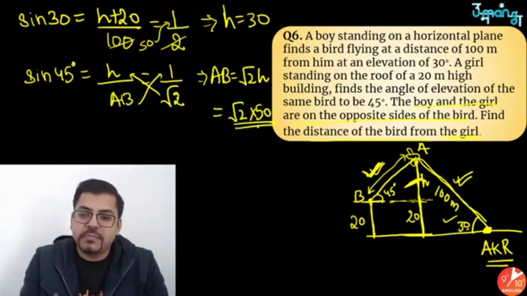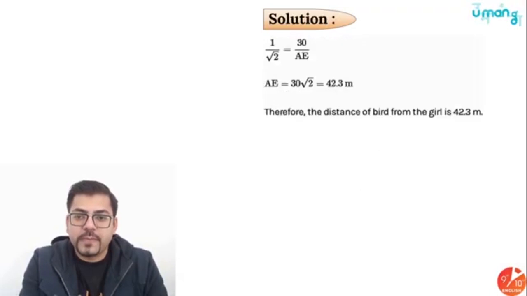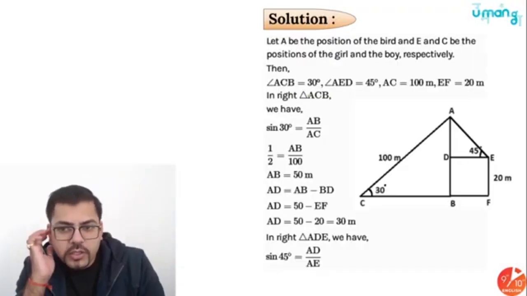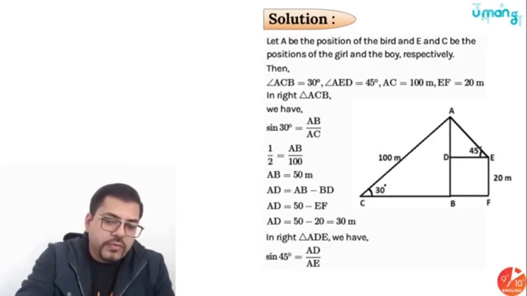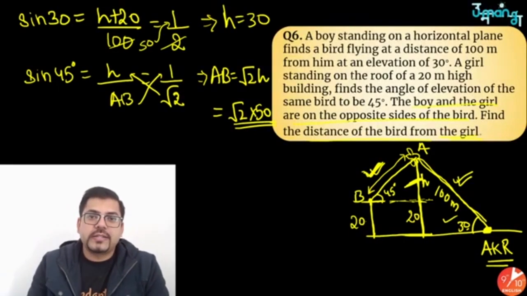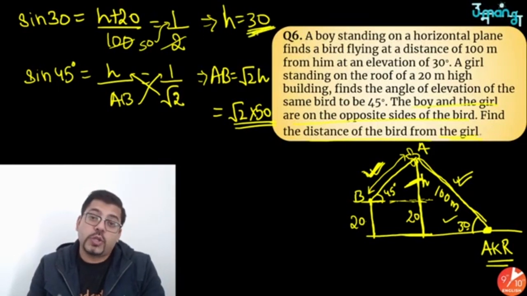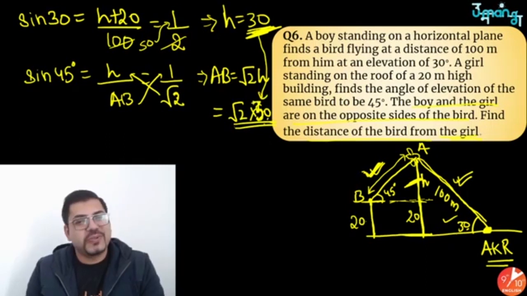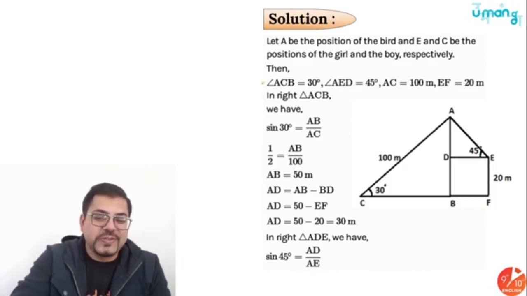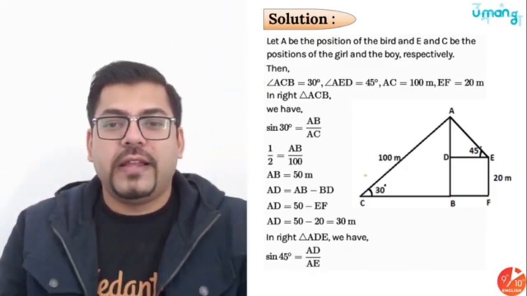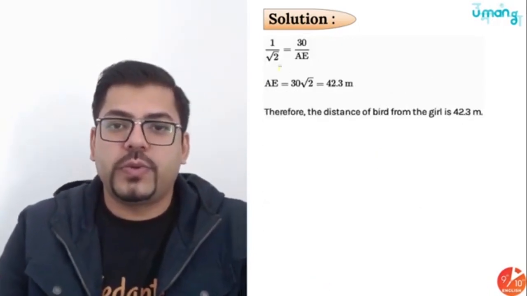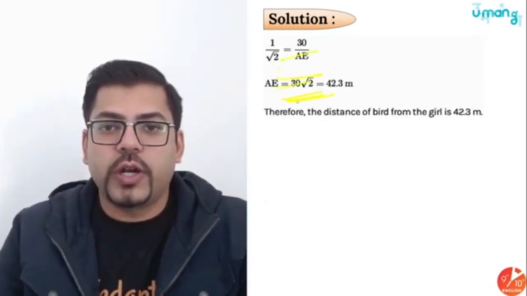And that's it. That's the simple answer. Believe me. Let me show you. See here. Wait a second. They got 30 root 2. Really? Are they kidding me? Okay, wait a second. I did it wrong, man. This is 30, so how can I put it as 50? Sorry, sometimes I go out of my mind. So this is not 50, this is 30. So since this is 30, the answer is 30 root 2. Very sorry. Okay, so if this is 30 root 2, we got the answer, people. We got h as 30, and then moving ahead, we got that this is 30 root 2. I hope you all got it.